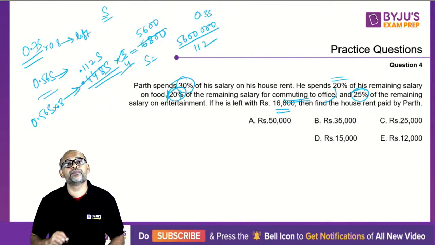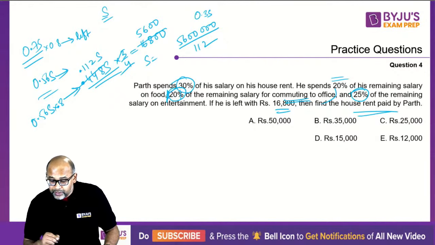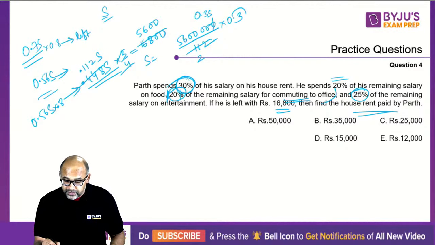Okay. Now they are not asking you salary, by the way. What they are asking you is to find the house rent paid. So where is the house rent? House rent is 30% of this. So 30% of salary, so into 0.3 becomes your answer. So the 1 0 and 3 goes away. So this becomes 4 2s are 8, 9 10 11, 4 8s are 32, 4 1s are 4, 4 4s are 16, 1 2 1 2.